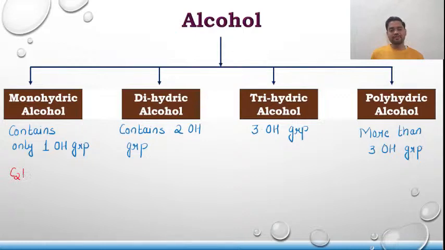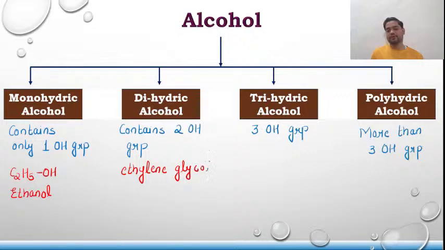one we have already seen, methanol. Another that I am going to explain is ethanol. Talking about dihydric alcohol, here I am going to take ethylene glycol. Please remember this name. This is the particular compound that you are going to hear so frequently. Ethylene glycol can be represented as CH2OH, CH2OH.